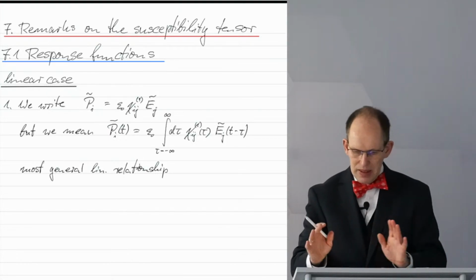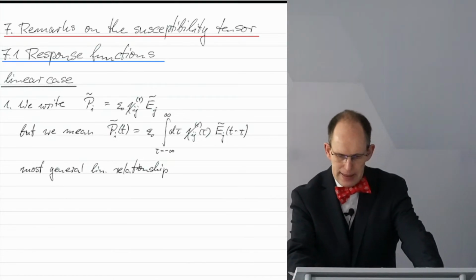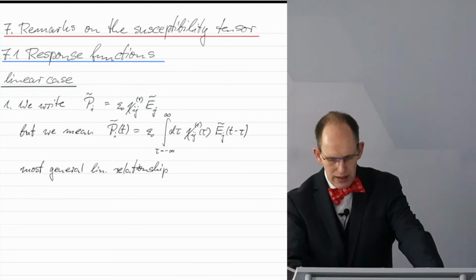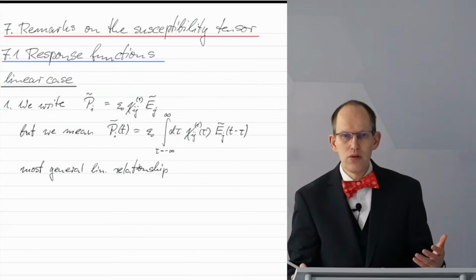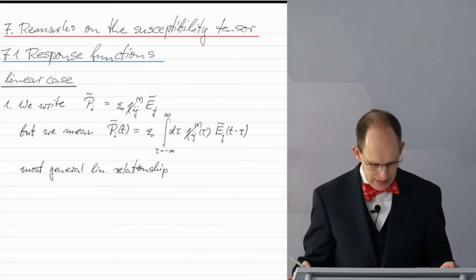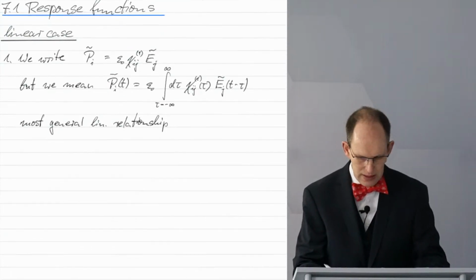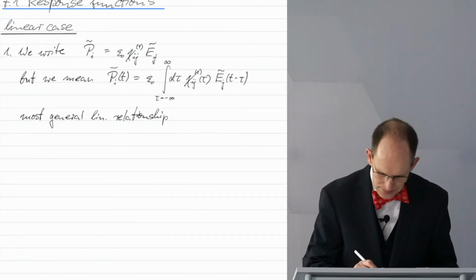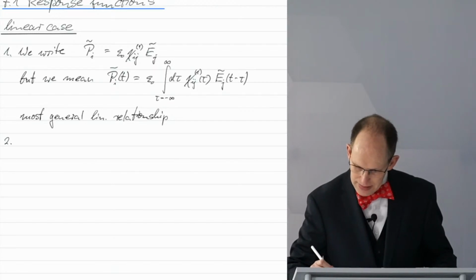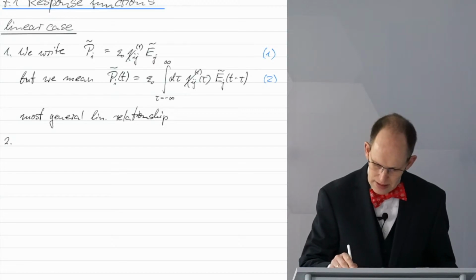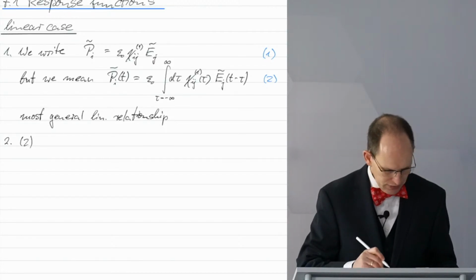Okay, well, if you look at this most general linear relationship, then you realize, of course, that it's a convolution. So in German, it's a Faltung. Yeah? So let's write that down. I would give it a number here, these equations, such that I can reference it.